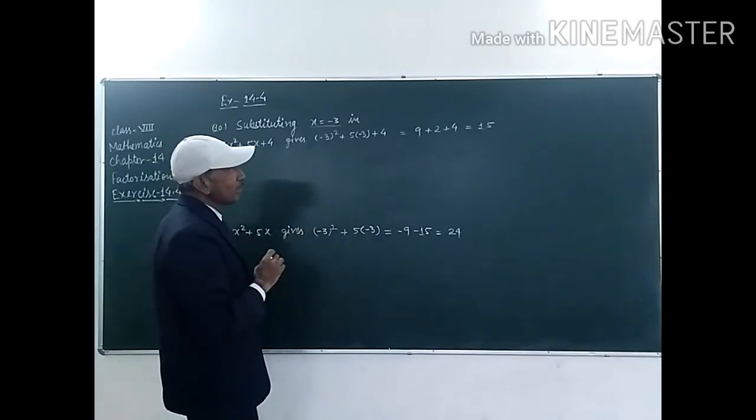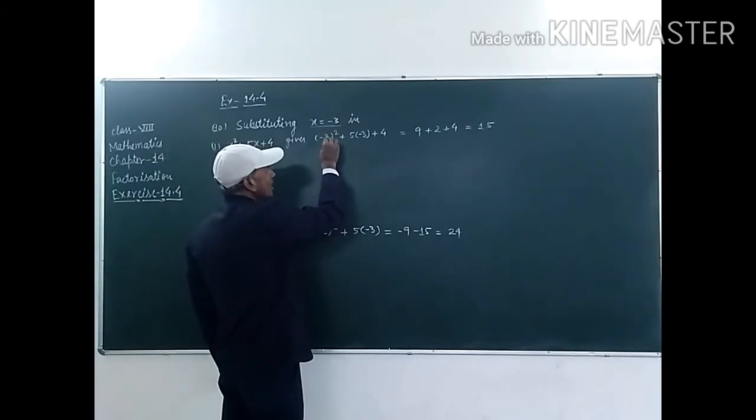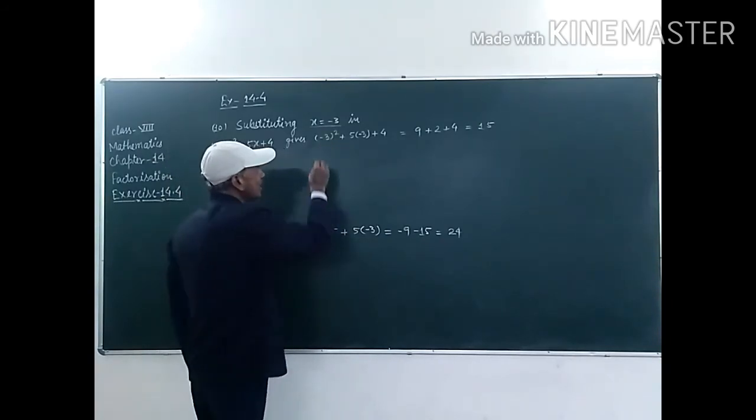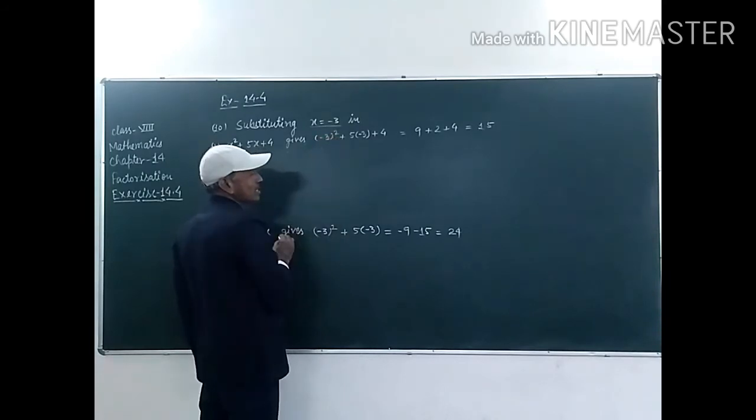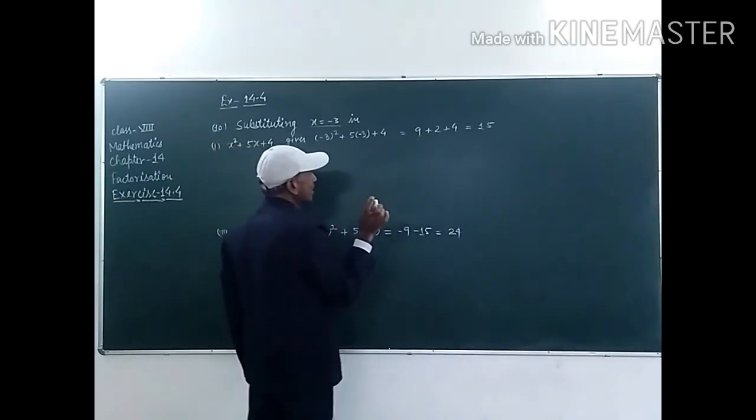And in the next step, the third step, this one, minus 3 into minus 3, student, is 9, because it is the square of minus 3. So, minus into minus will be plus, 3 into 3 will be 9, it is correct.